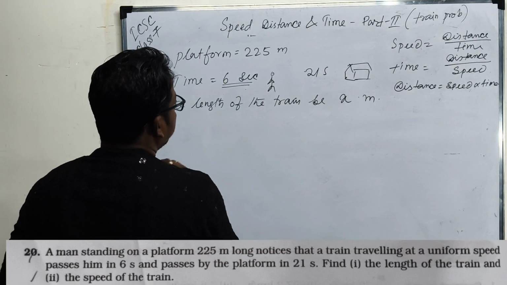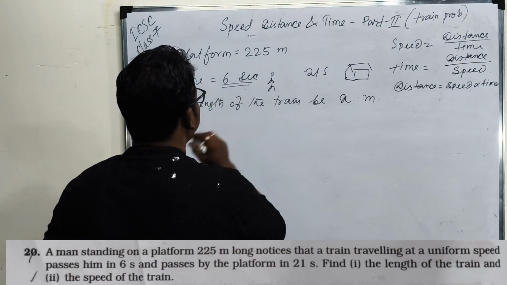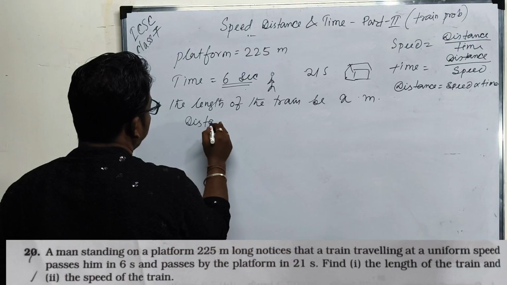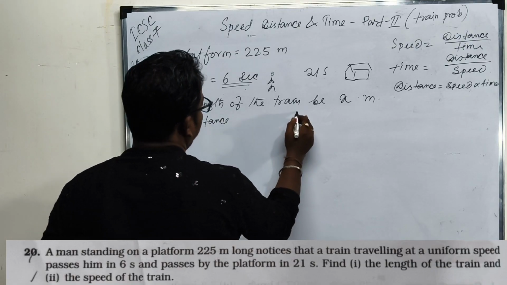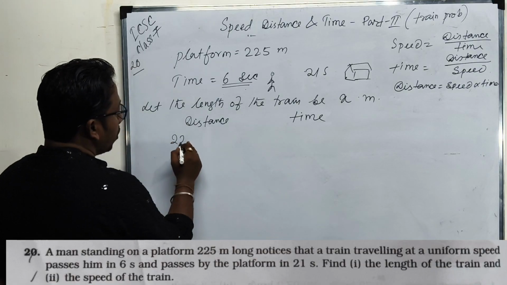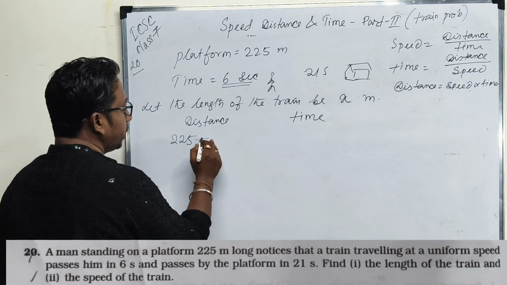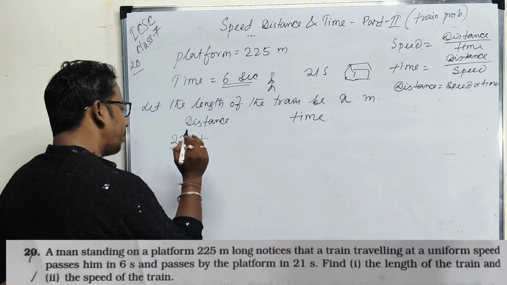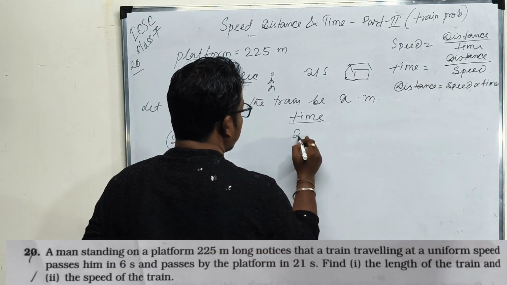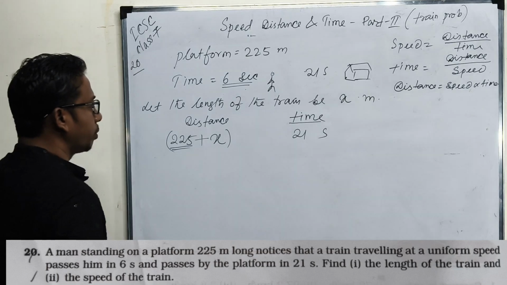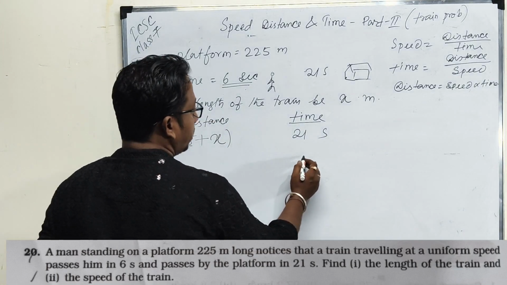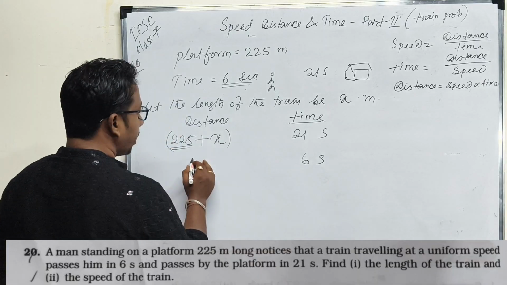So the distance, time and the length. The length of the platform is 225. When it crosses, it crosses the platform as well as the length of the train. The time taken is 21 seconds. And in 6 seconds it can cross a man.